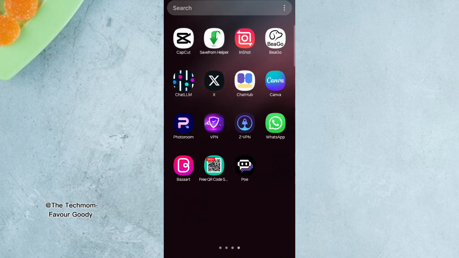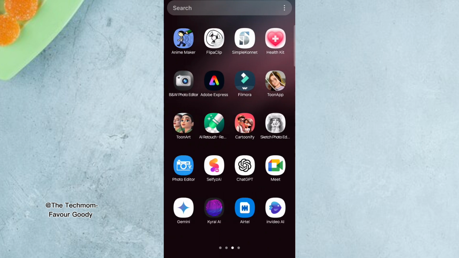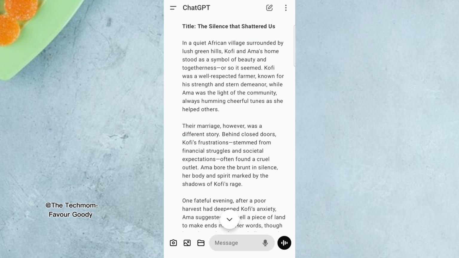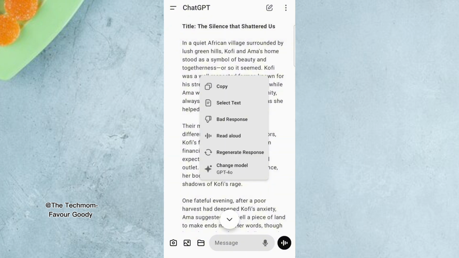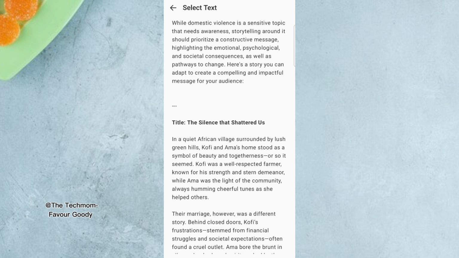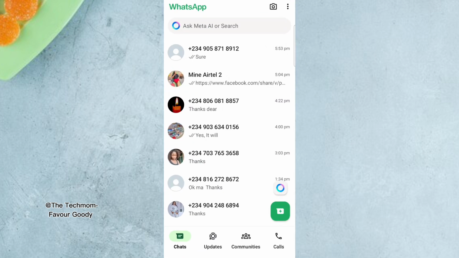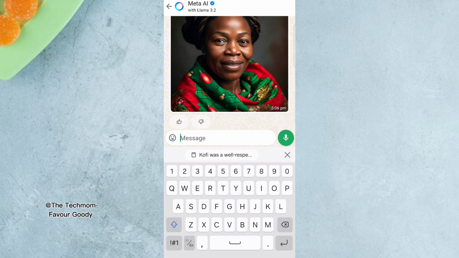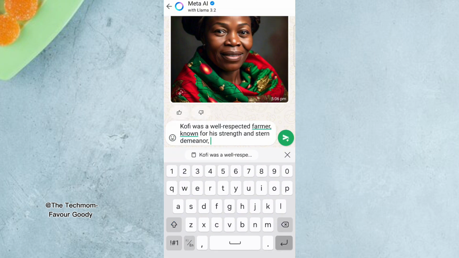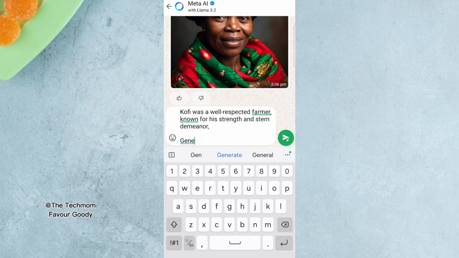Now let me just give you an example of what I'm saying. So Kofi was a well-respected farmer known for his strength. So let me copy the Kofi text so that I can generate it. So you go to your WhatsApp. I want to use WhatsApp and generate it. Now you type Kofi, that thing that you copied. It generates an African image of Kofi.